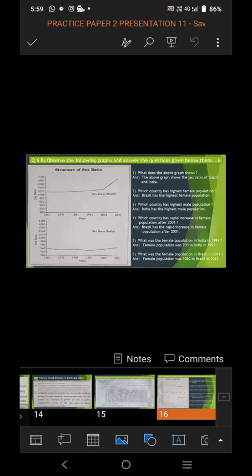The graph shows the female population in both the countries, from 1961 to 2011.